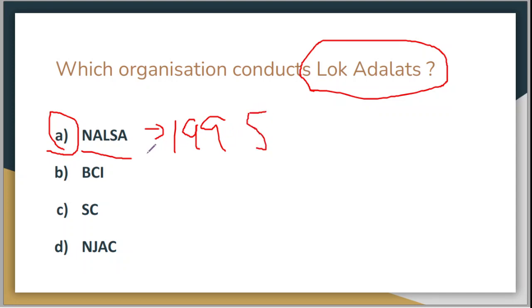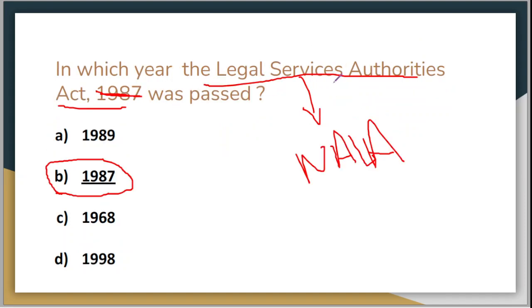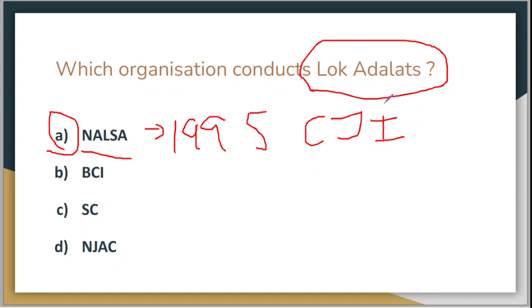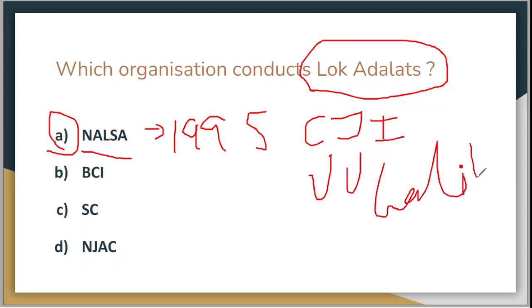Its chief patron is the CJI of the country, the CJI of the Supreme Court. Who is the CJI of the Supreme Court right now? It is NV Ramana, and it is backed by the Legal Services Authorities Act of 1987. The executive chairman of this NALSA is the second senior most judge of the Supreme Court. Who is the second senior most judge of the Supreme Court at the present moment? It is Justice U. Lalit.